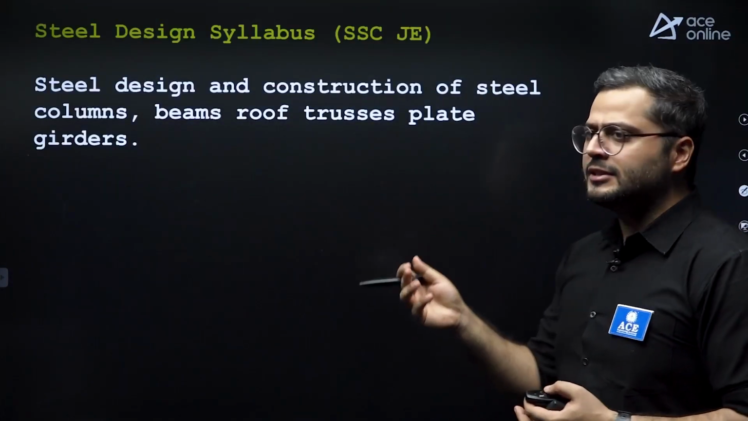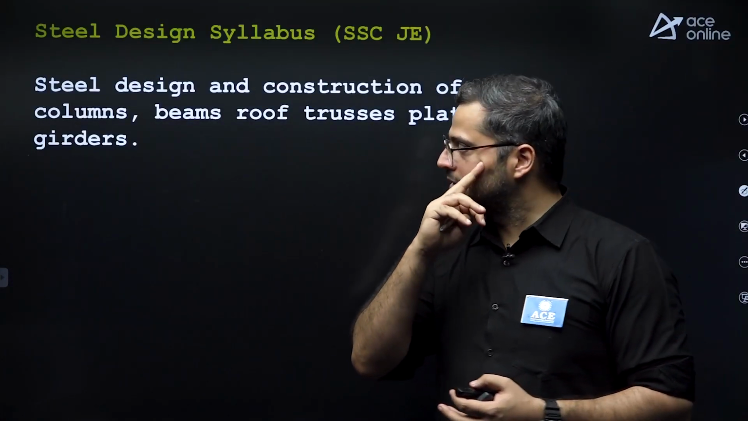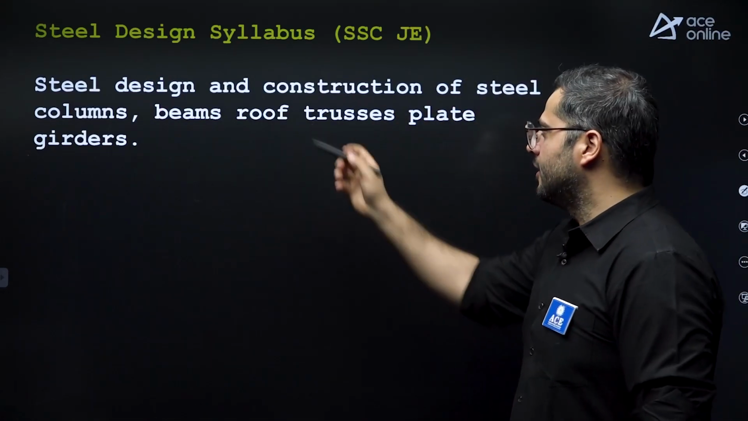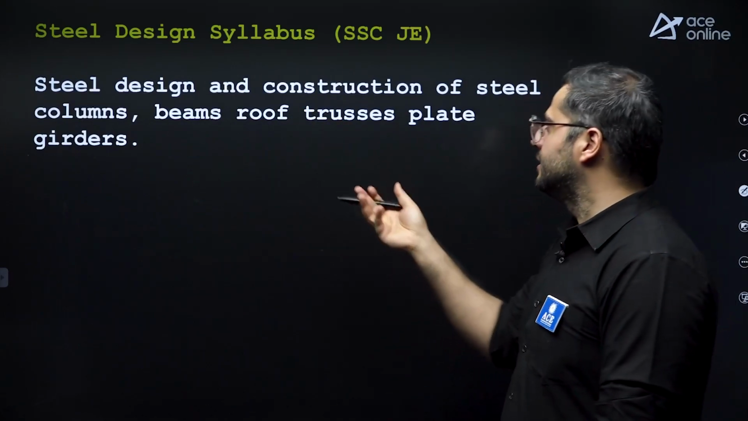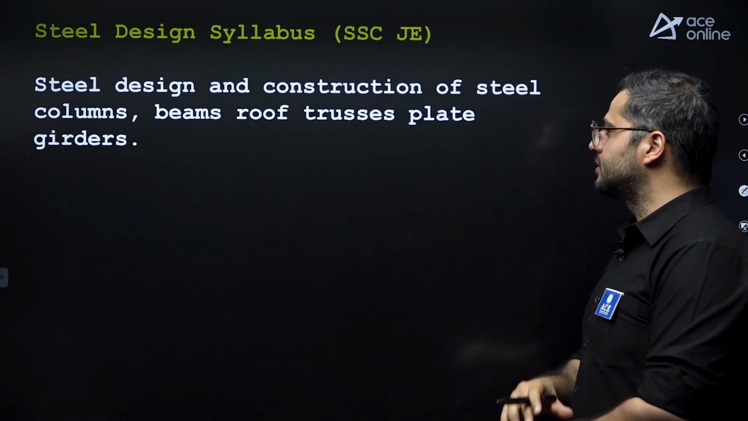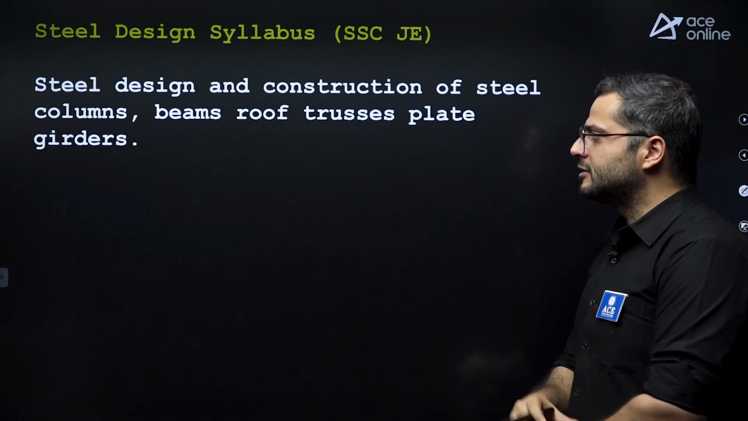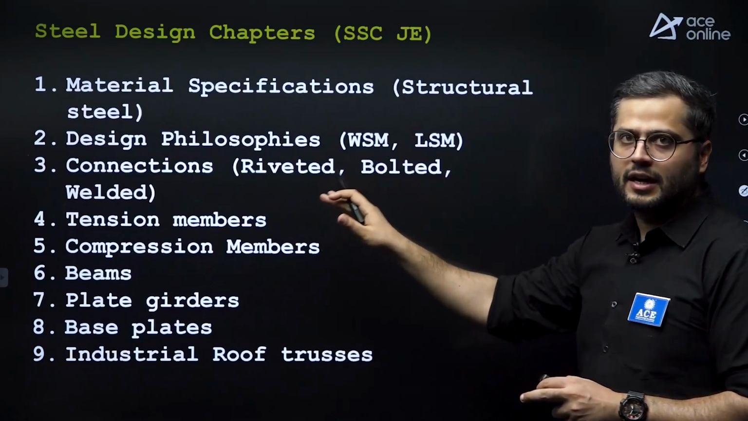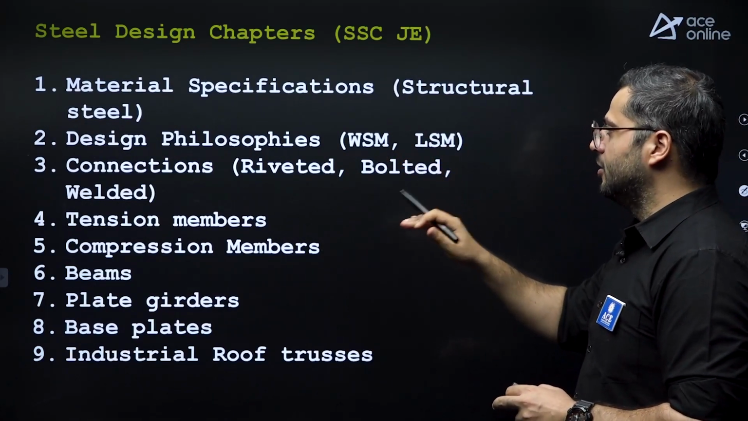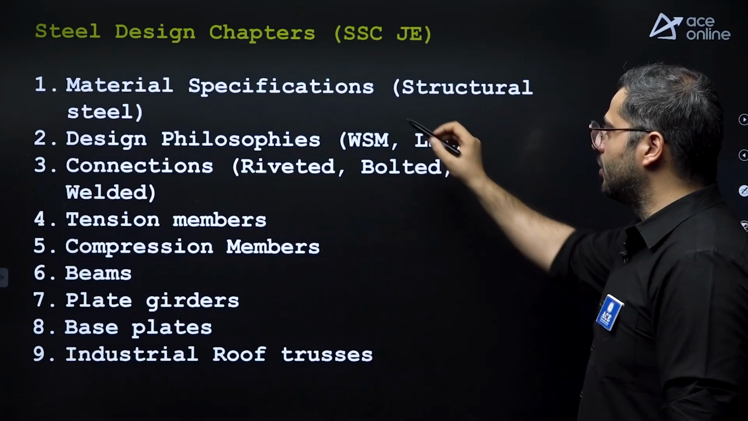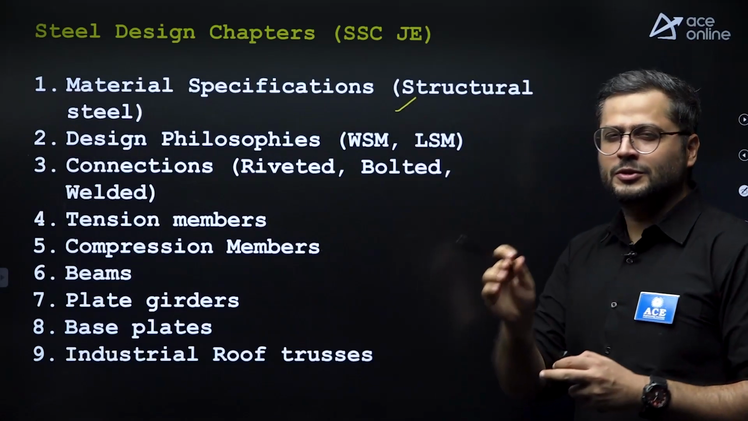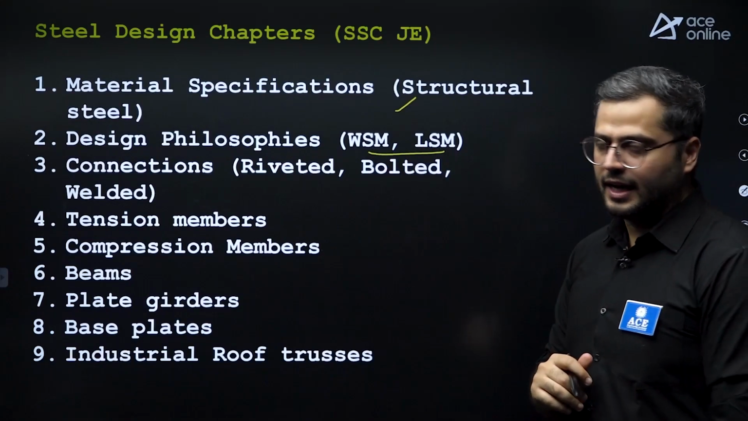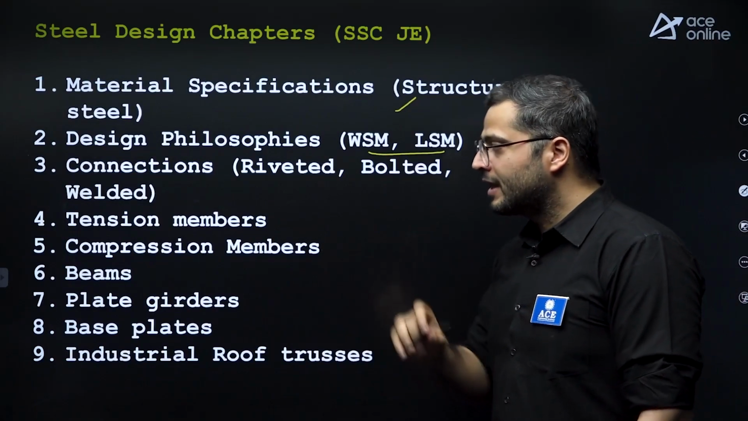After that, the syllabus is quite easy. They have very much concised the syllabus in one or two statements. That's it. In one or two statements, they have mentioned steel design, construction of steel columns, beams, roof trusses, plate girders, but for a more elaborate syllabus, these are the chapters you need to cover. They are in front of you right now. You can see a good amount of questions have been asked from material specifications. Not a good amount of questions, very few questions, sorry. Design philosophies, yes, again, basic questions are asked from WSM and the limit state method.